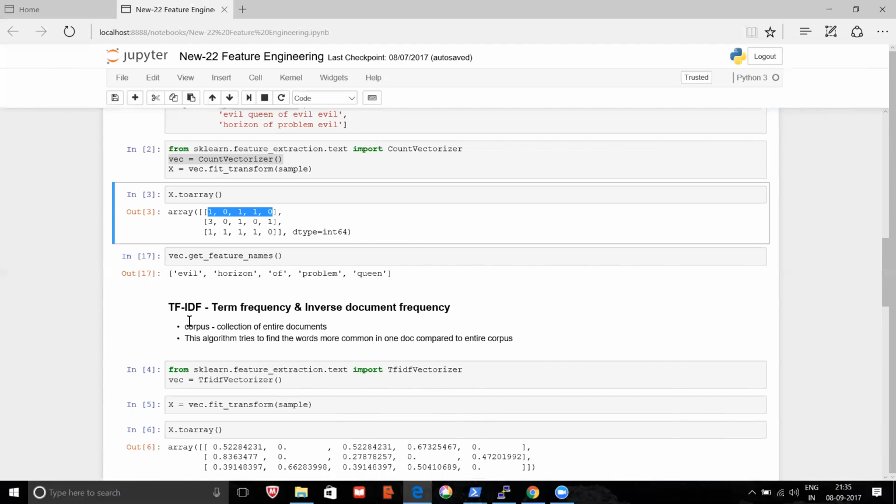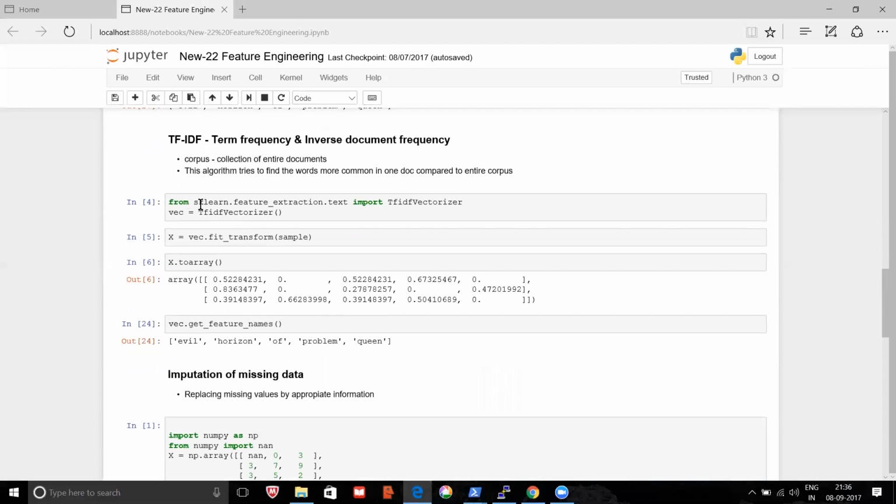For example, there are books about presidents of various countries, so this library is about presidents of various countries. Many things will be common, but Obama or Abdul Kalam will be there only in specific books, more frequently than in other books. That is TF-IDF. You try to find the frequency of a word which occurs more in the current document compared to the entire corpus. This entire library is known as the corpus. These things can be done through NLP also.